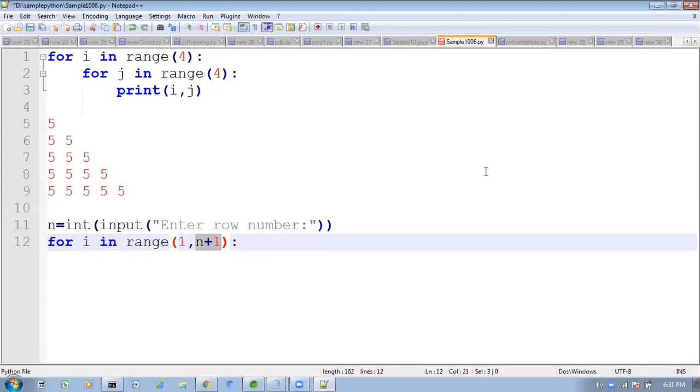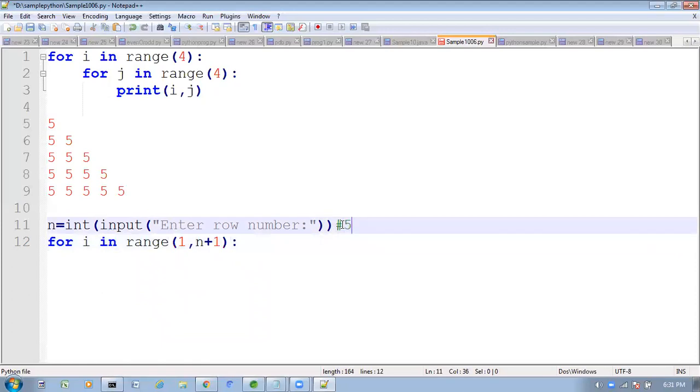Infinite. How many infinite? See, here n value I am giving, assume n value is 5 I took it. So now what I am doing, 1 comma n I am taking.